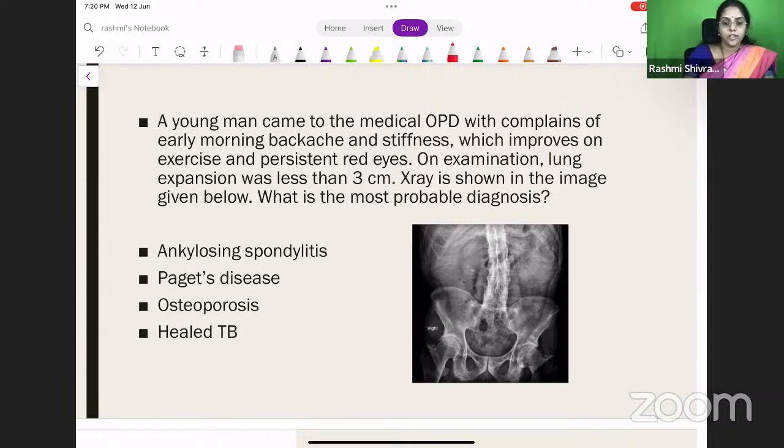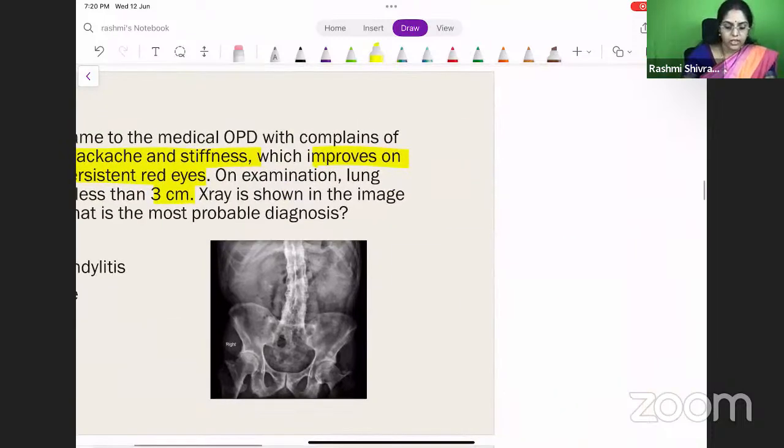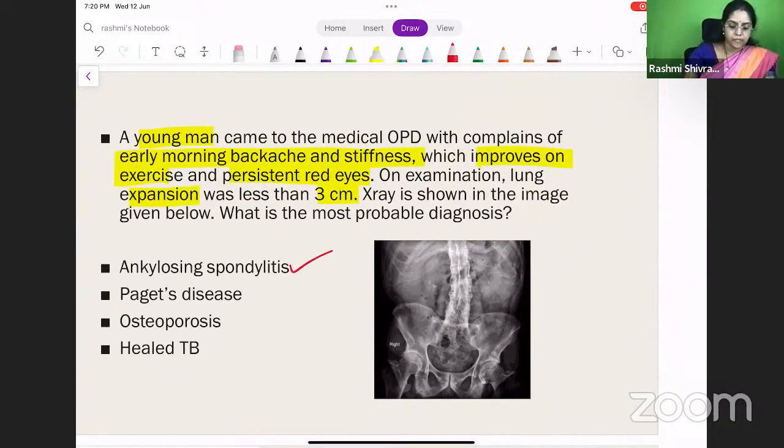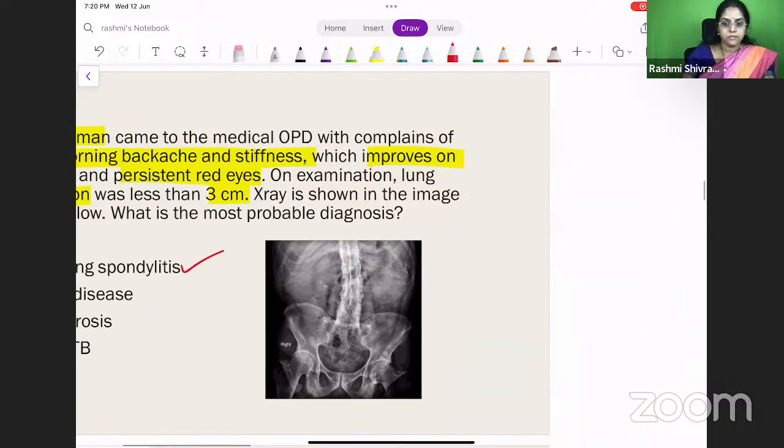Right? Okay. So I think you have got some clues from the question. You have a young man, early morning backache and stiffness, which is improving on exercise, and the persistent red eyes. Lung expansion they mentioned is less than 3 centimeters. So by now you should have guessed what it is. The answer is ankylosing spondylitis.